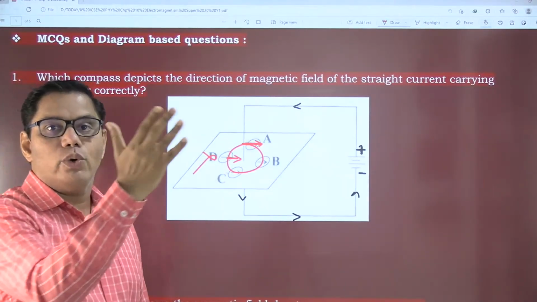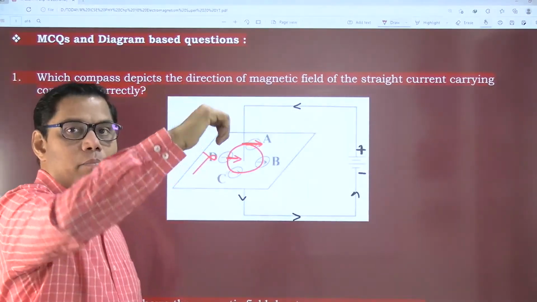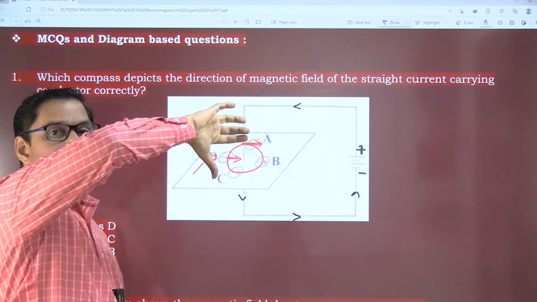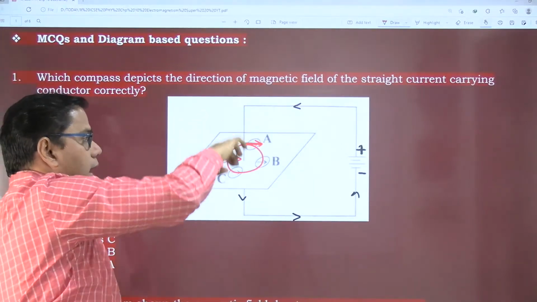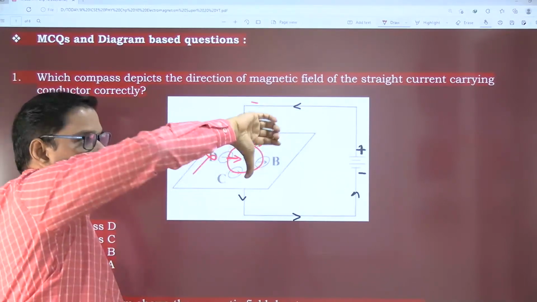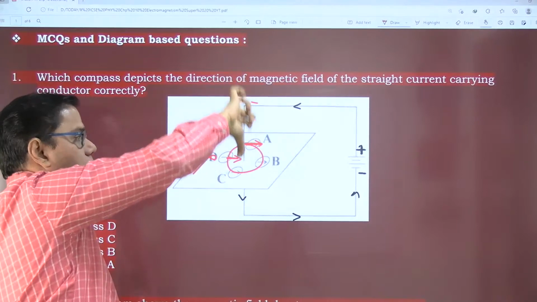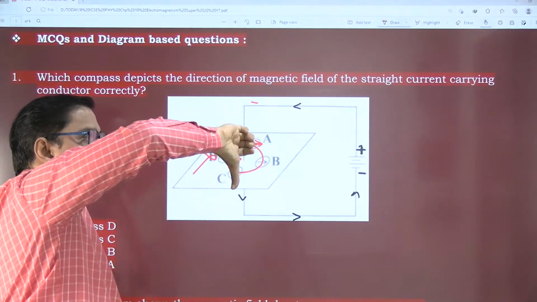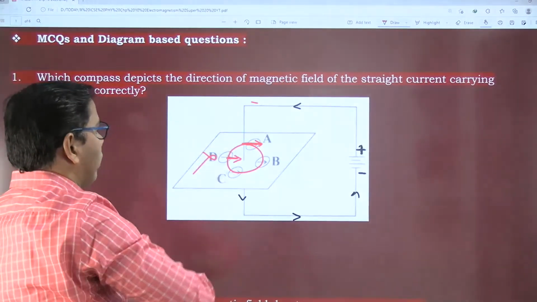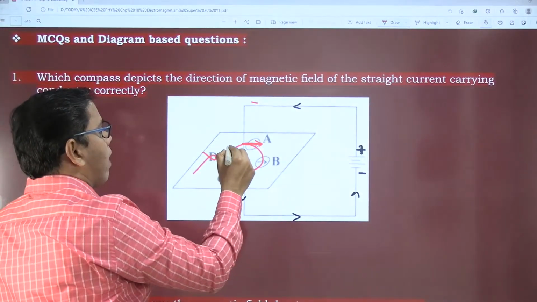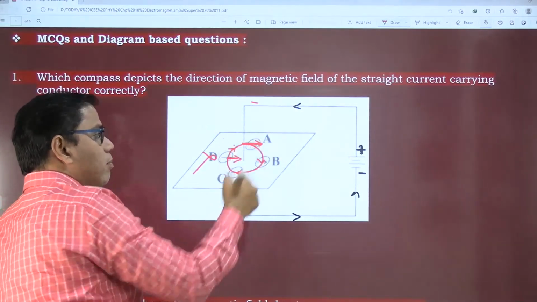We have to use the right hand thumb rule. This is my right hand and this is my thumb. My thumb will point in the direction of the conventional current. So it is in this direction. My thumb is pointing in the direction of the current, and my curled fingers will mark the direction of the magnetic field. So this is the magnetic field.